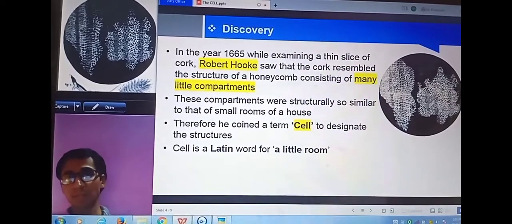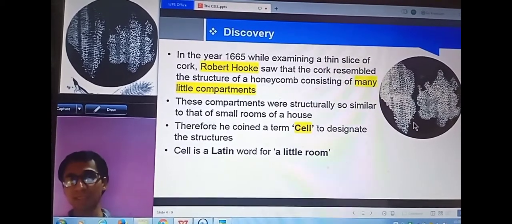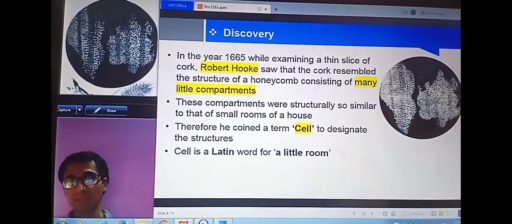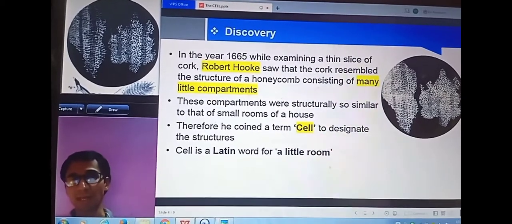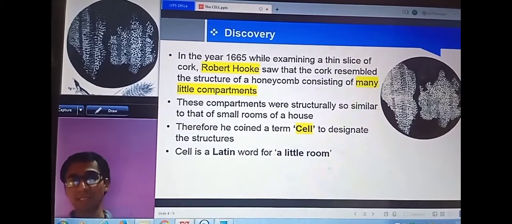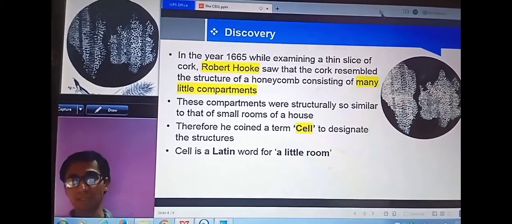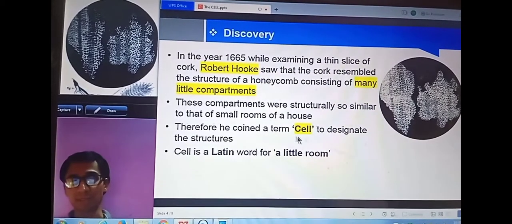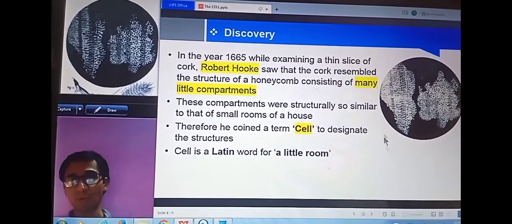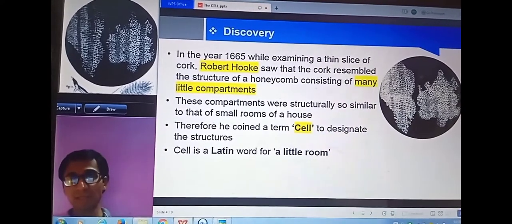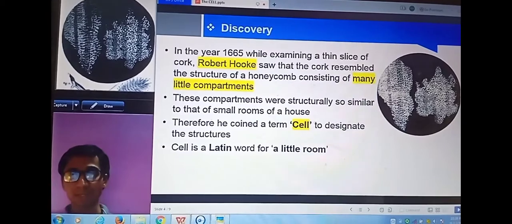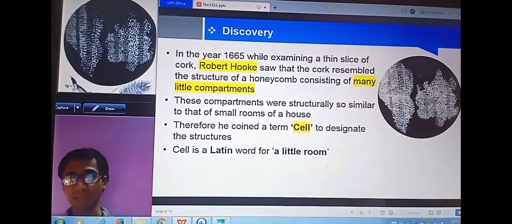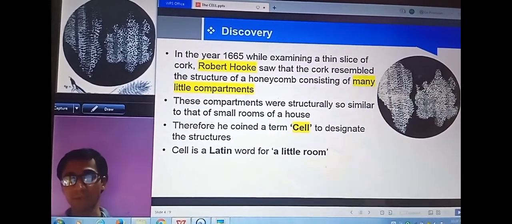Why did Robert Hooke designate them as cells? Because they look similar to very small rooms, many little compartments like a honeycomb. That's why Robert Hooke coined the term cell to designate the small compartments, and cell is a Latin word which stands for little rooms.